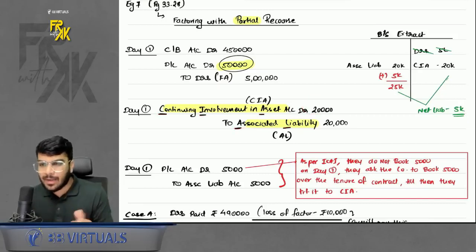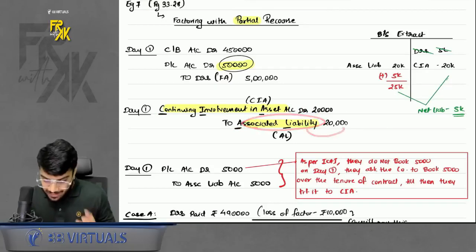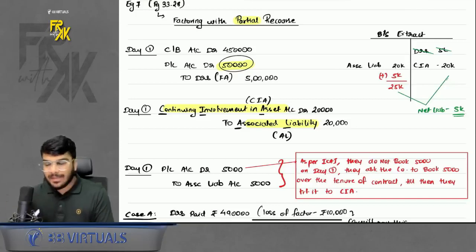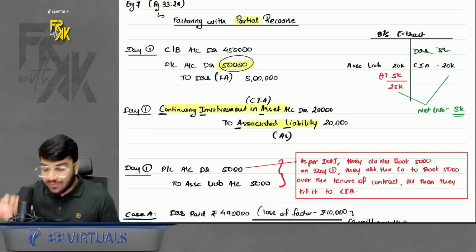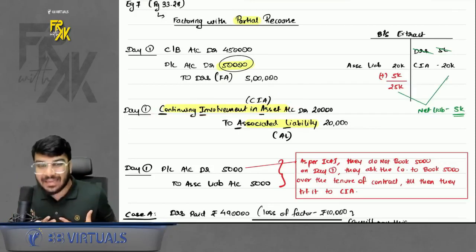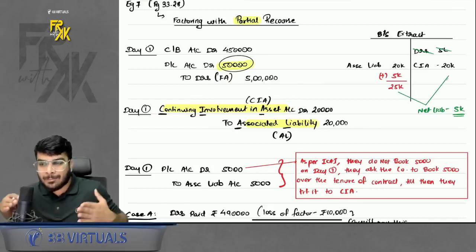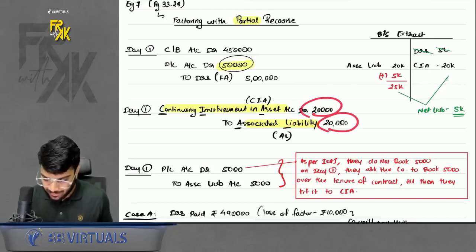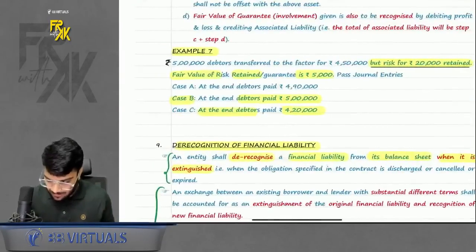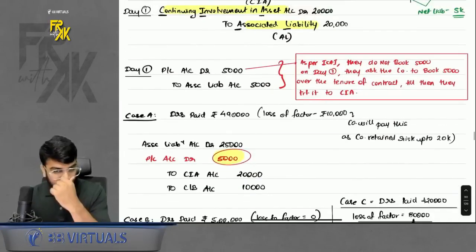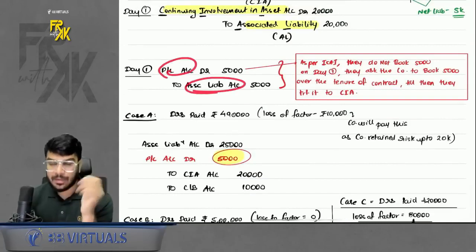Sir, why an asset and why a liability? Because you retained the risk, so liability. But why asset, sir? Because the risk will arise only when debtors are not able to pay. That means the first liability is of the debtors to make the payment to the factor. If debtors do not pay, then only I will have to pay. That means I have an asset also now. Why? Because primarily my asset is responsible to make the payment. Therefore, one asset, one liability. Okay, so I recorded it at 20,000, 20,000. Then whatever fair value is given, let's say the fair value is given of 5,000. So for that 5,000 fair value, you will record P&L to associated liability. What is the meaning of this 5,000?